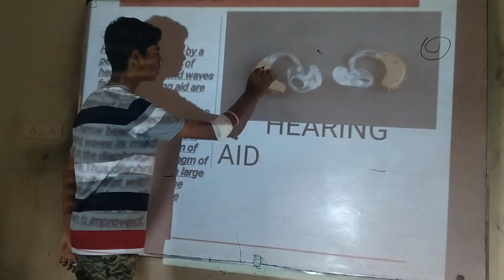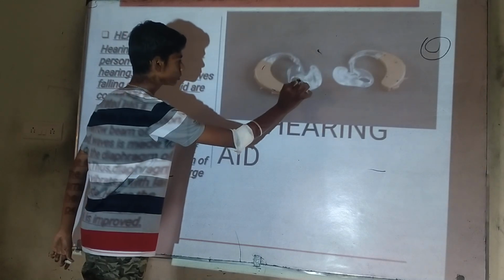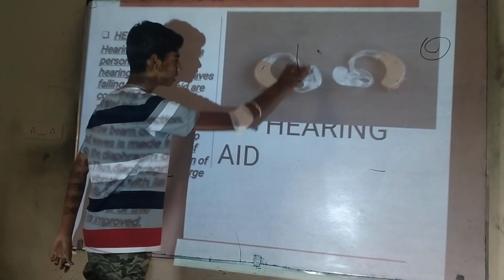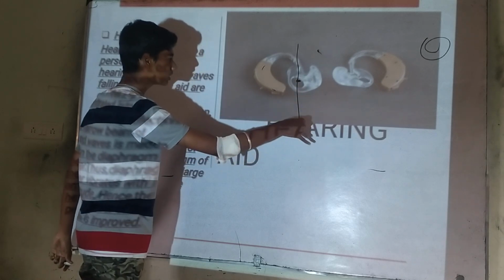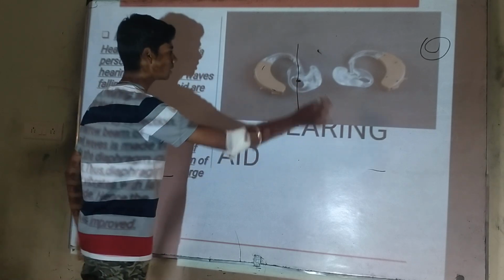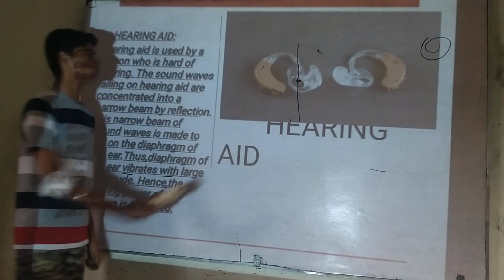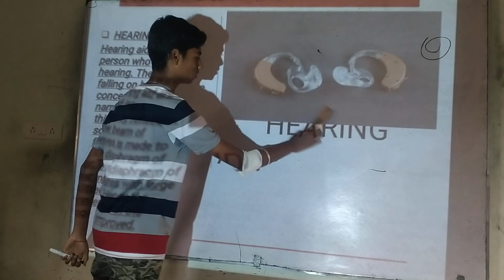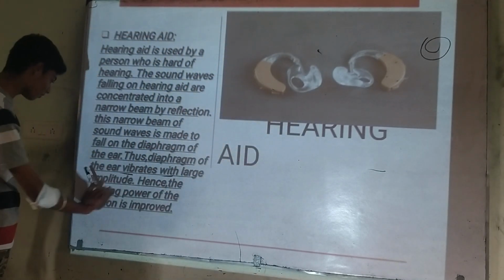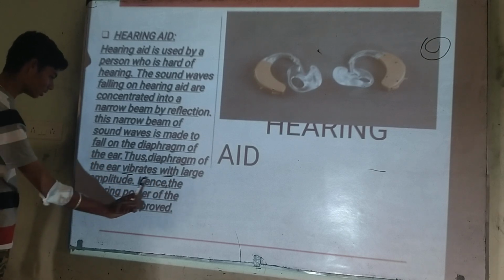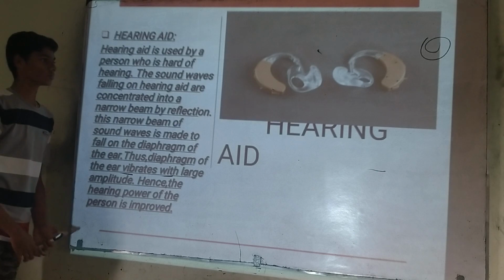So sound waves fall somewhere here, and they are concentrated and brought to this point, like a sound beam, so it directly hits the eardrum and the vibration is more. In that case, the person who could not hear or has some hearing problem can hear the sound more easily and loudly. Thus, the diaphragm of the ear vibrates with a large amplitude. Hence, the hearing power of the person is improved, as I told.